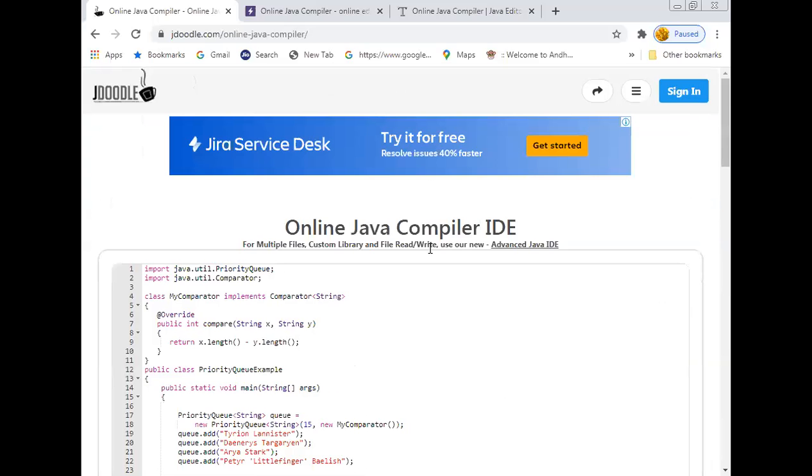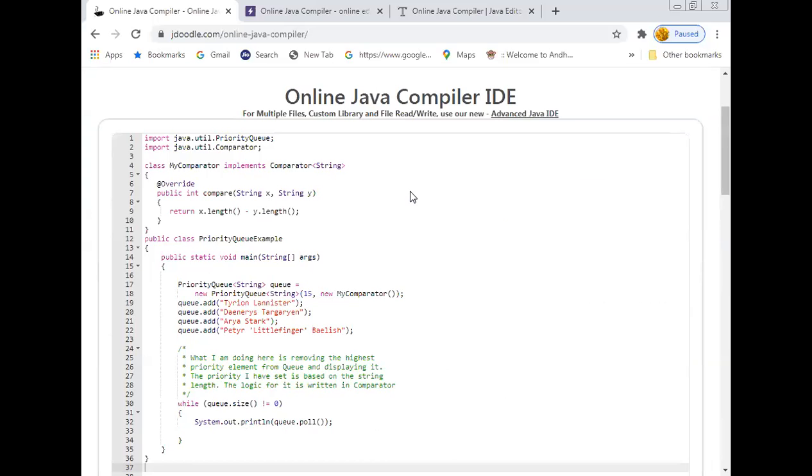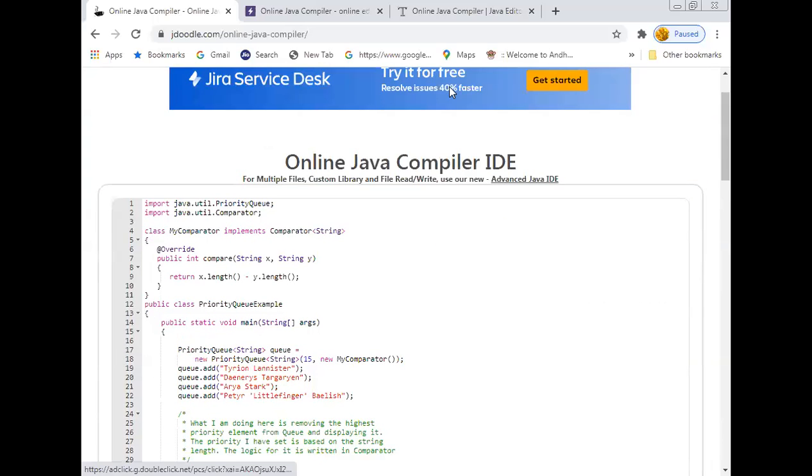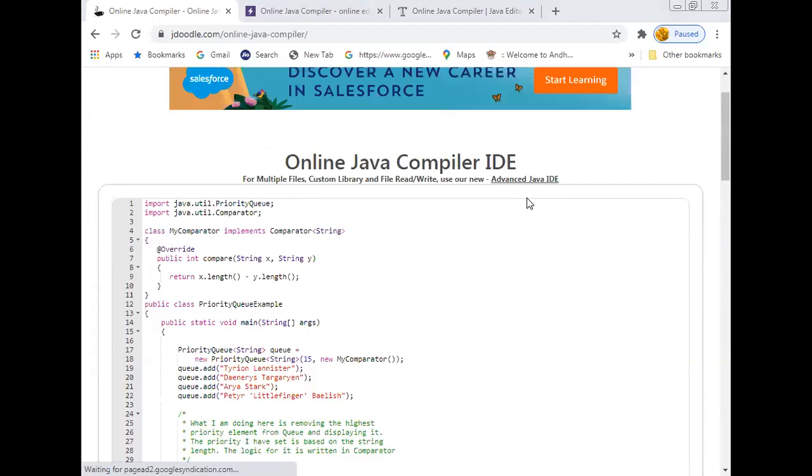Is it visible to everyone? Is it visible or not? Okay, done. So this is the priority queue implementation.